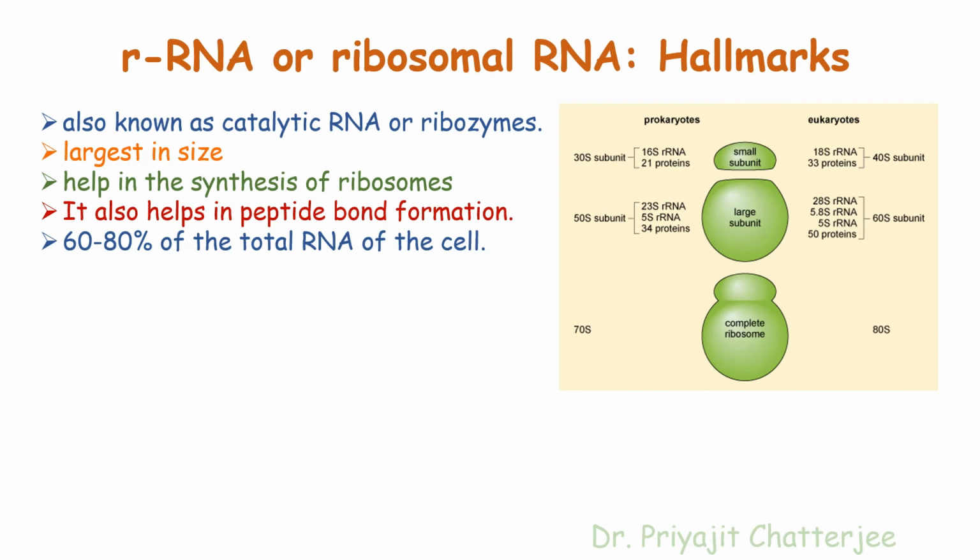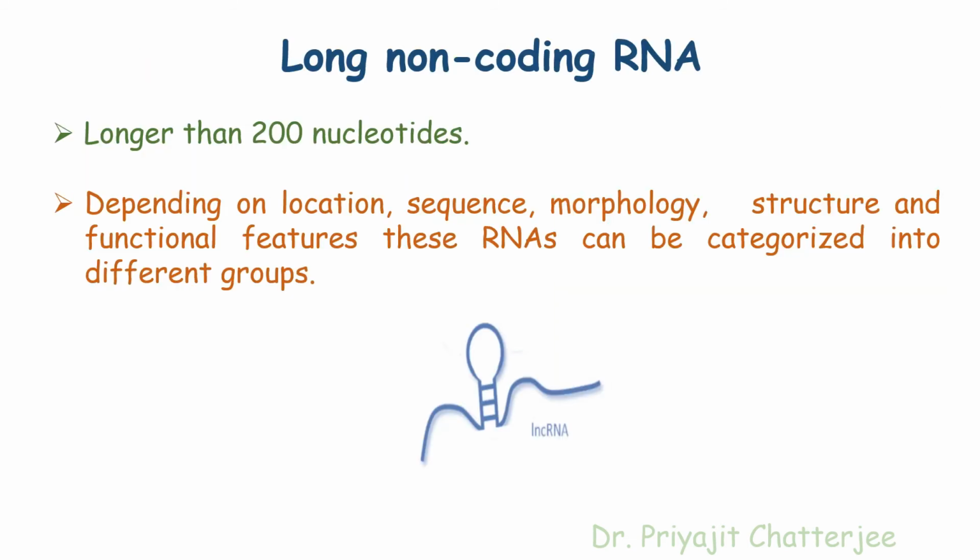Apart from these three types of RNA, now we will look over the various kinds of non-coding RNAs. So first we'll go for the long non-coding RNA. They are longer than 200 nucleotides, and depending on location, sequence, morphology, structure and function, they can be categorized into different groups.